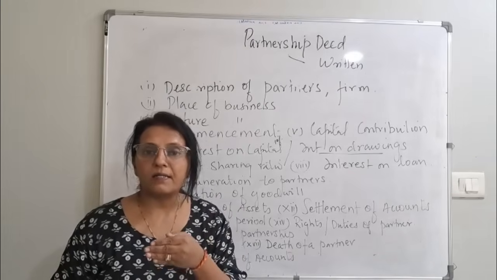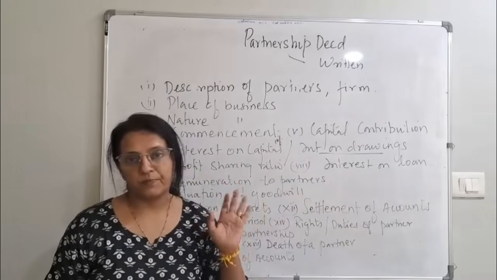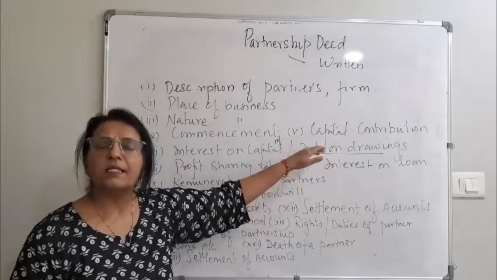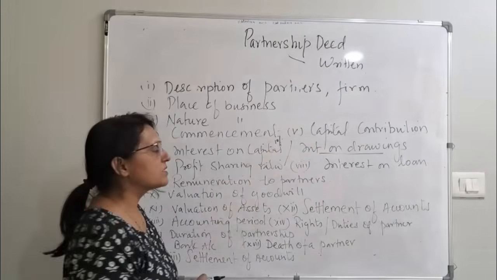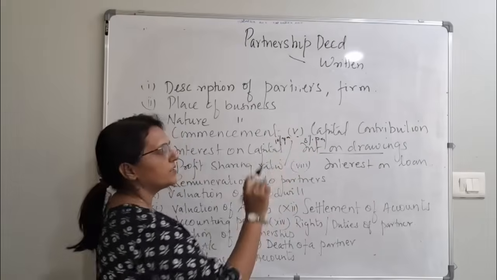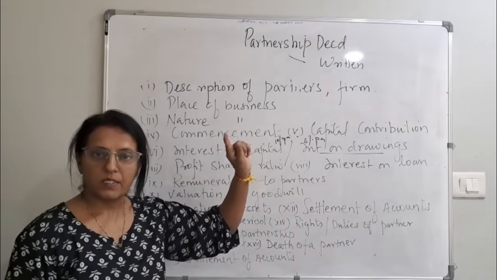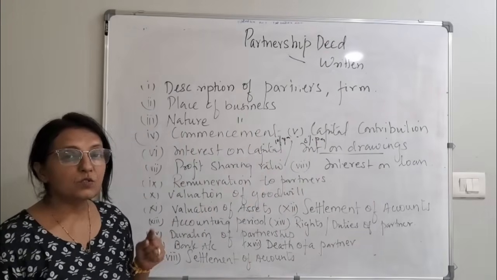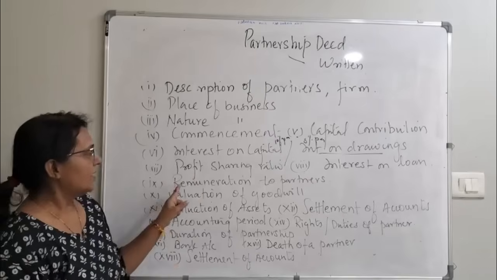So now the partner has to pay interest to the firm. So how much will be the interest? This will also be mentioned. How much interest? Maybe 8% per annum. So accordingly it will be mentioned and we have to go according to this deed. If there is no deed, we will see.